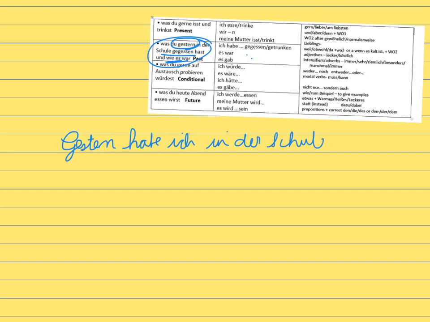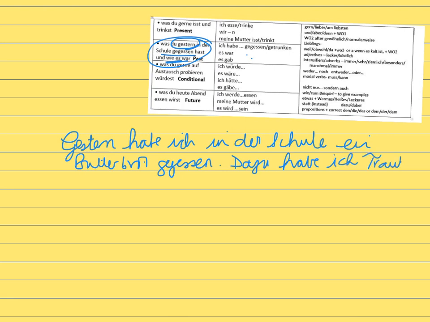Do you know what? I'm going to pretend that I had a packed lunch. So I ate a sandwich. Gestern habe ich in der Schule ein Butterbrot gegessen. So with it, I ate something else. Dazu habe ich, now let's think, I'm going to use some fruit. There we go, Trauben, grapes. With it, I ate grapes. Dazu habe ich Trauben gegessen.